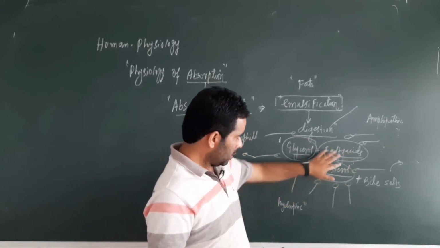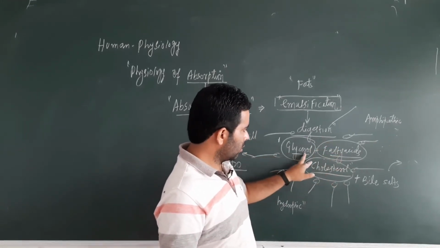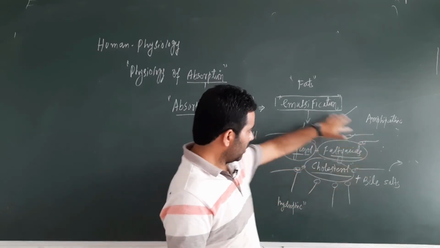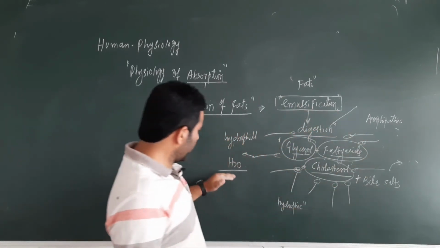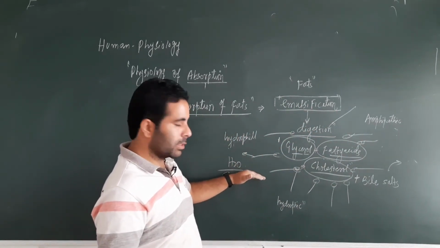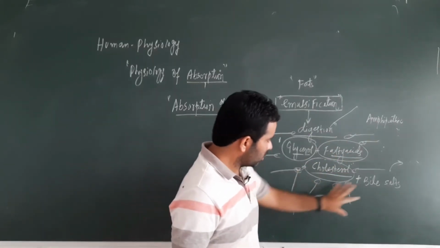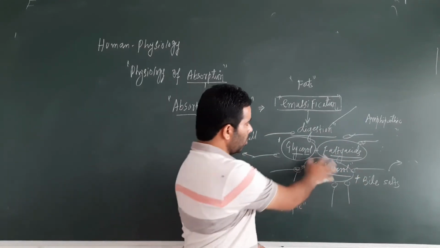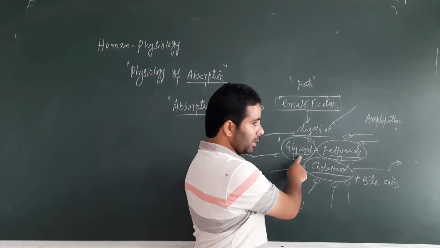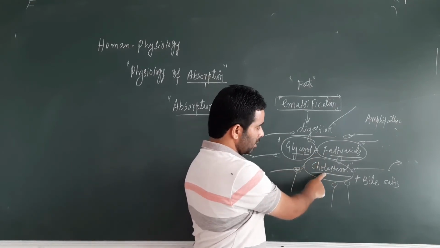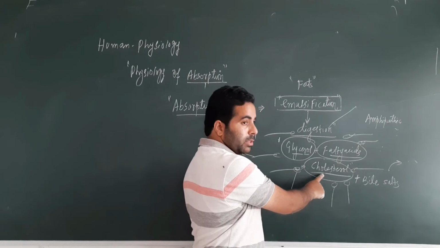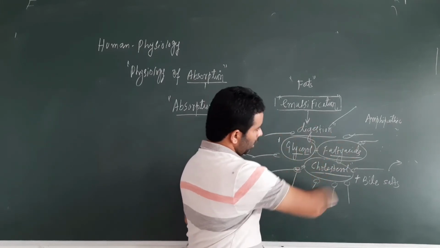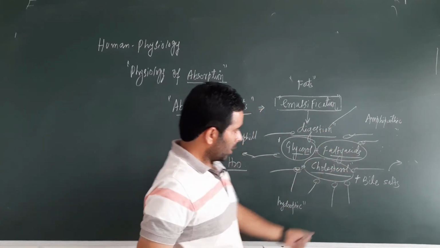This is the core, where the glycerol, fatty acids and cholesterol are present, and at the periphery are the hydrophilic ends of the bile salts. In the core are the end products of fat digestion and fat soluble vitamins, and on the outside are the bile salts.